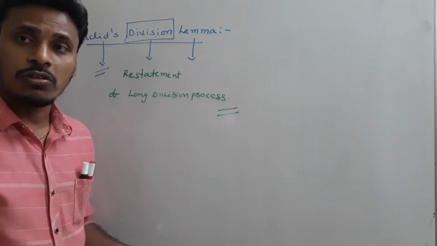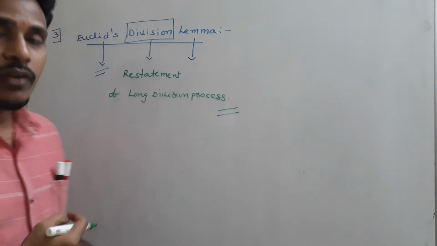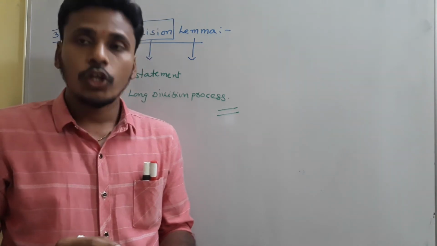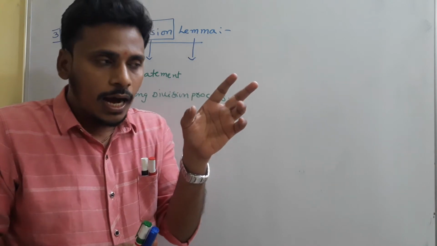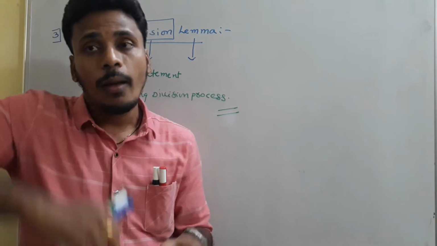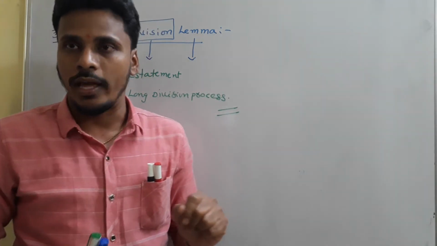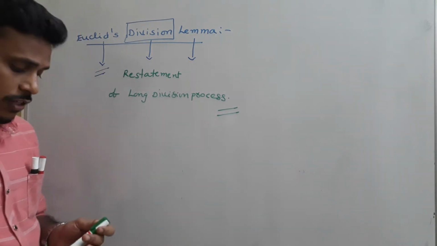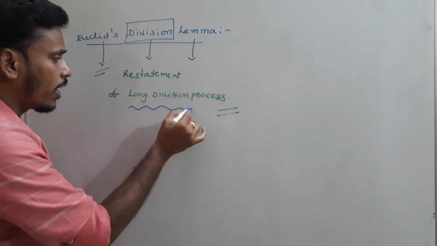We know the long division process, right? And Euclid just restated that long division process from his point of view, and he called it Euclid's division lemma. That way of observing the long division process helps us to prove many properties of numbers, and that's why it is important to learn. So Euclid's division lemma is just a restatement of the long division process. Then automatically our concentration goes towards the long division process.